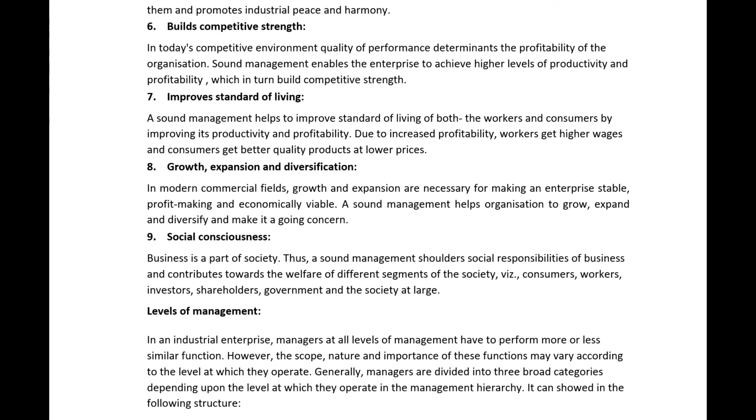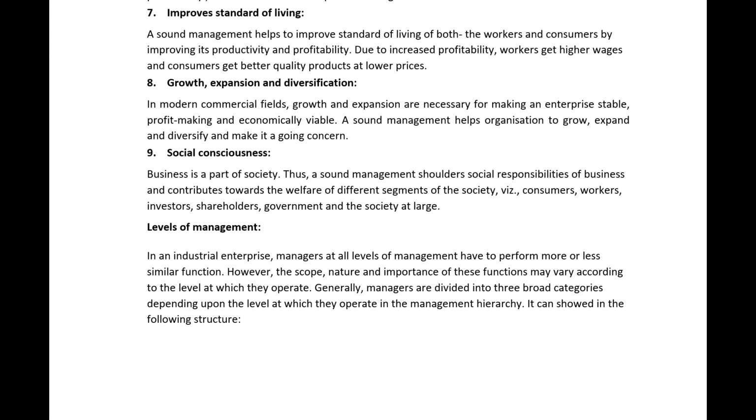In an industrial enterprise, managers at all levels of management have to perform more or less similar functions. For example, let us take a general example. A person who joined the organization recently may be an inexperienced person or an experienced person. For example, he has 10 years of experience in that field, but no experience in the organization he joined recently, though he has 10 years of experience where he worked previously, right?